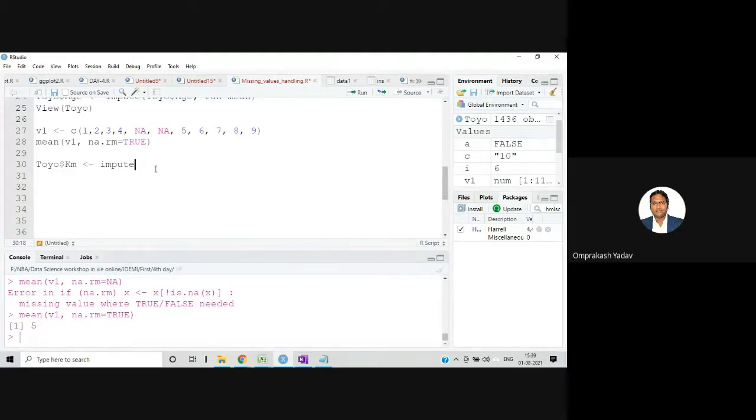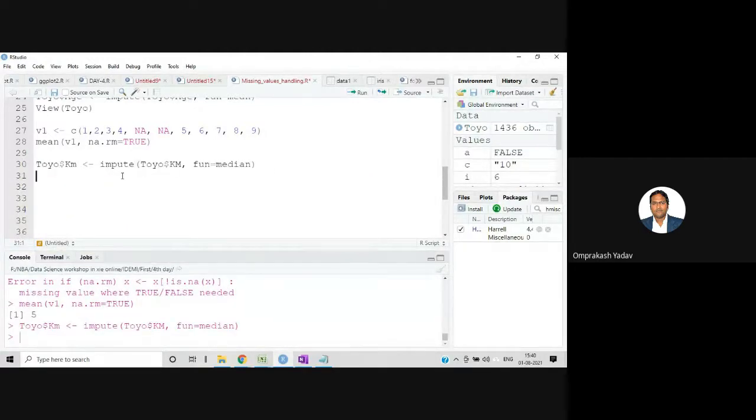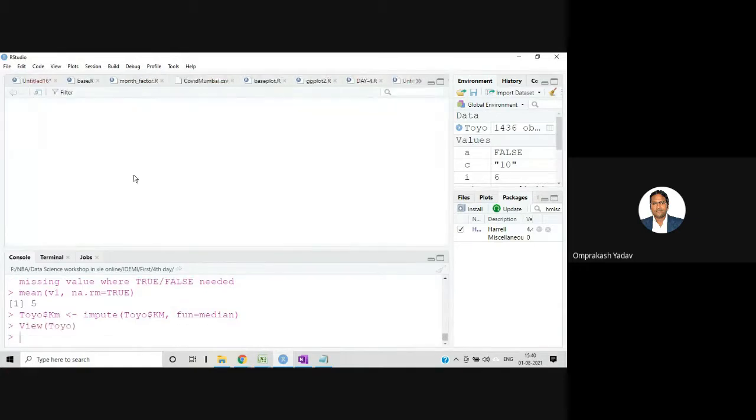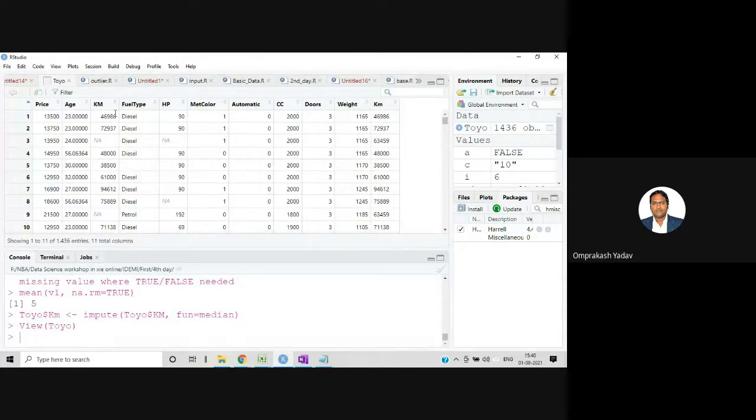So Toyota kilometer, and here we are trying to select the median. I selected the median, and then we can view Toyota. Kilometer is not changed.